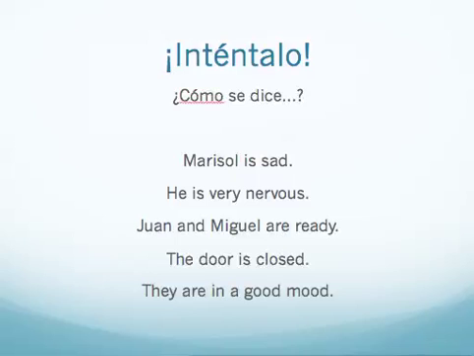Inténtelo. Now it's your chance to give it a try. ¿Cómo se dice? Marisol is sad. He is very nervous. Juan and Miguel are ready. The door is closed. They are in a good mood. You can pause the video here, figure out how you would say each sentence in Spanish, then go ahead and hit play and you'll see the answers.